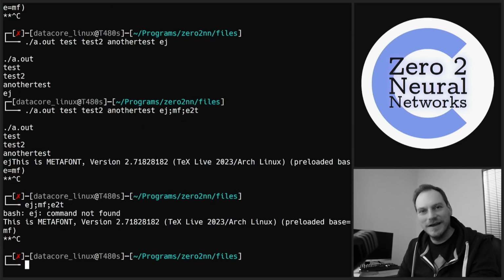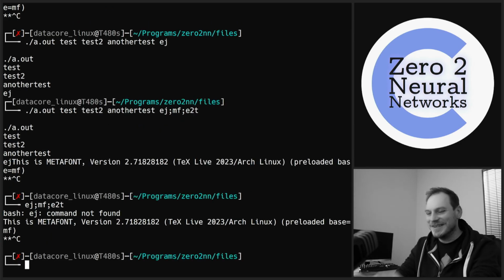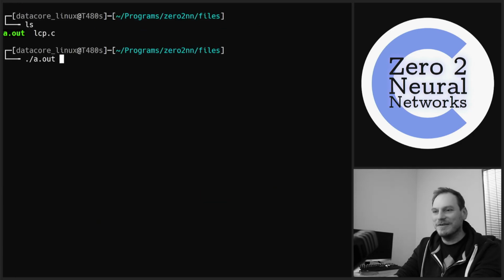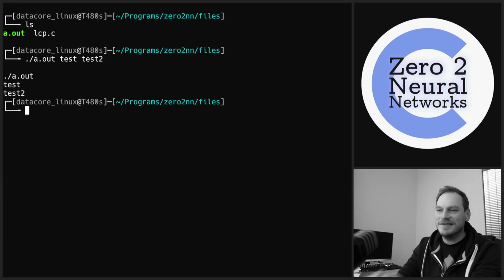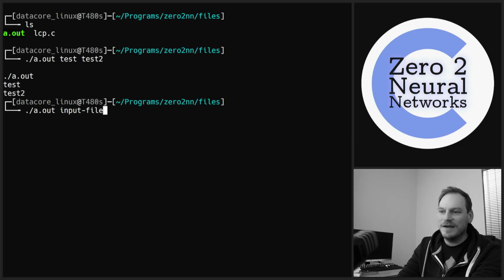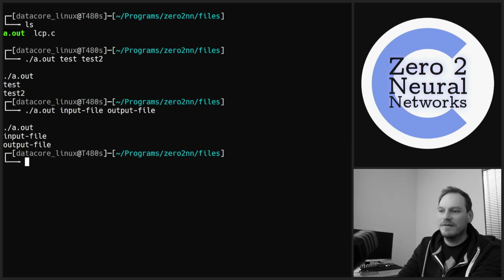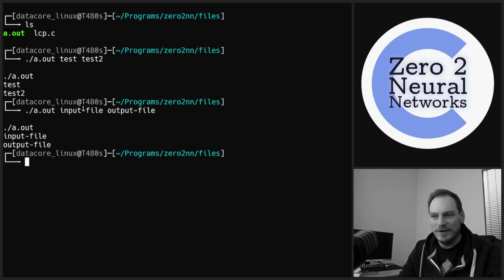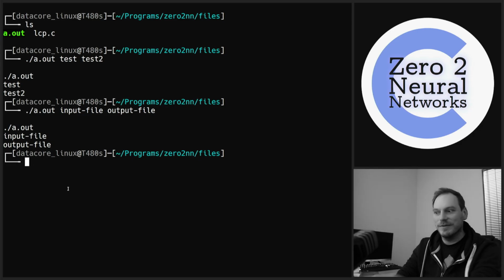I have no idea. That's a mystery for another time. Anyway, so you get the idea with the argument. So test2, and then we'll print out our different arguments. And obviously we can now do input file, output file, and as long as we're putting in paths to actual files, then we can open those files, we can write to those files, we can do whatever we want with those files.